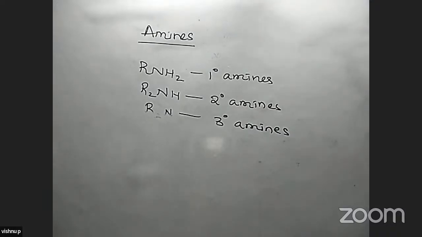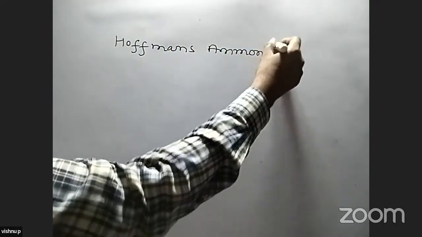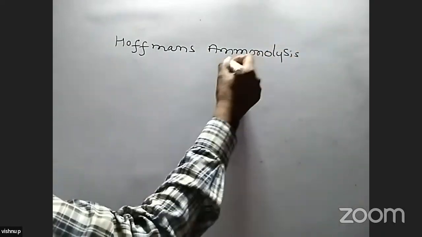So what is the IUPAC nomenclature of amines? The IUPAC nomenclature is alkanamines. Now we'll start the preparation methods. The first preparation method is Hoffman's ammonolysis method.